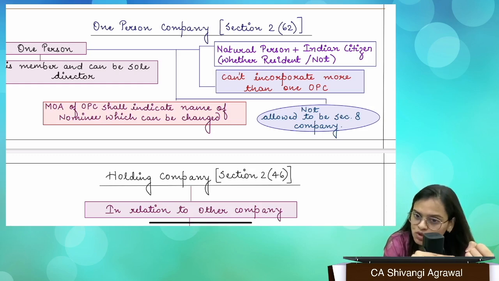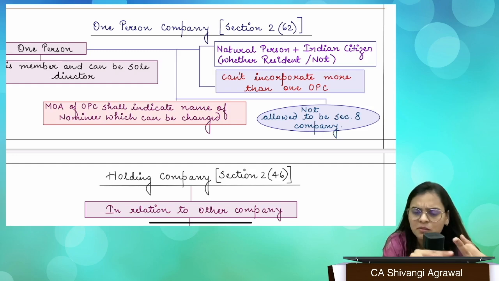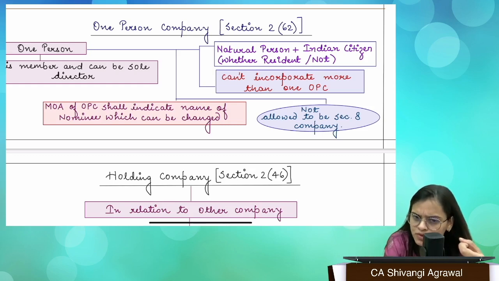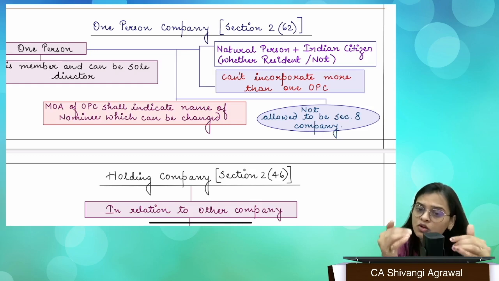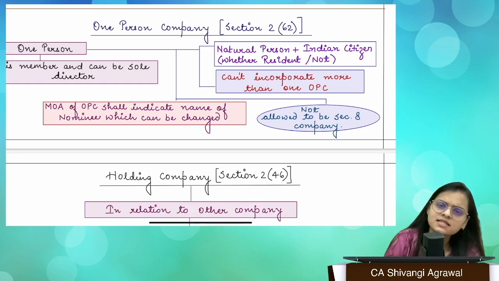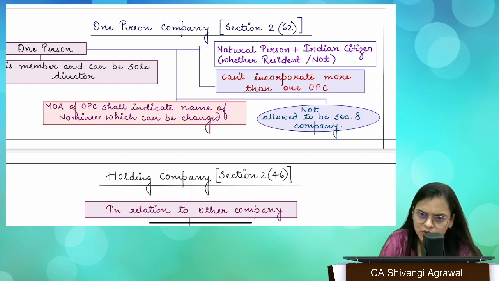Moreover, if I talk about OPC, there are lesser compliances. You don't have to hold that AGM, right? Lesser compliances in terms of you don't have to file as many returns. The annual return is shorter, right? The board's report is shorter, right? So balance sheet, you are not supposed to prepare cash flow statements. So there are a lot of compliance benefits also which you get, right? Apart from that, although we will discuss it in chapter 2 when we discuss incorporation, there is a section 122 which also tells us that a lot of things are not going to be applicable on OPC. So of course OPC has tremendous benefits.